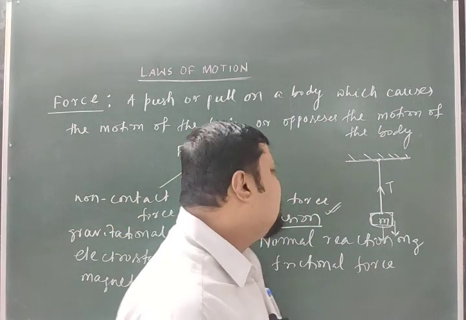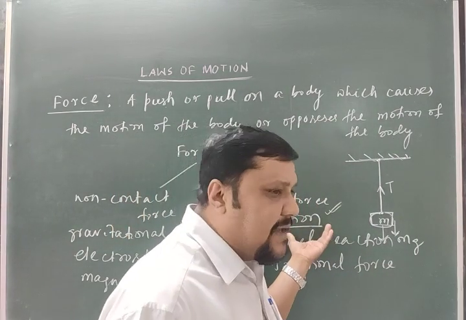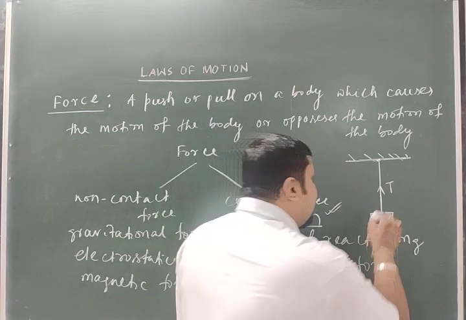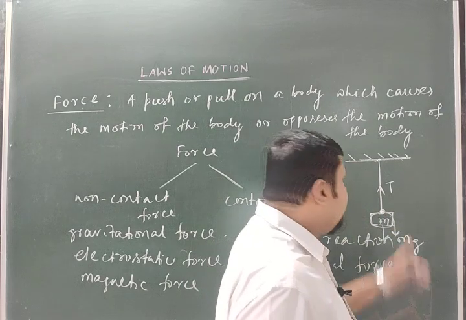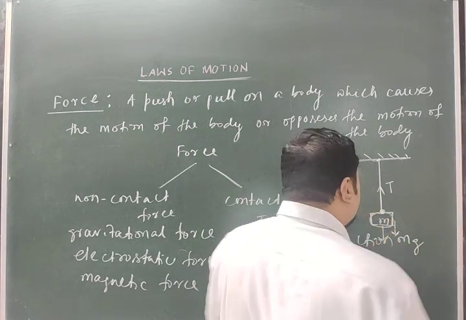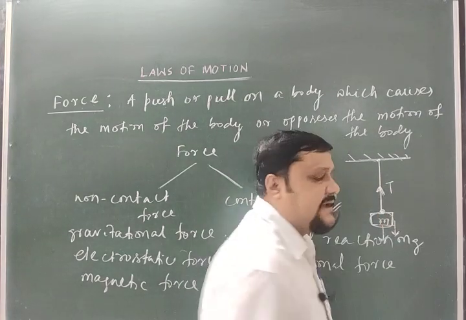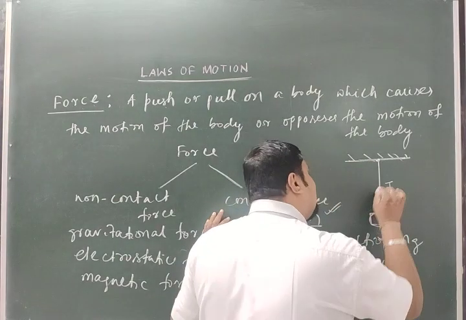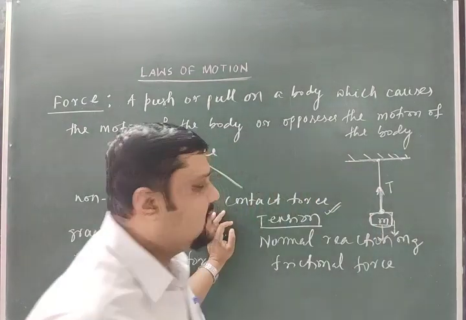So that is about tension. It is one type of force, and the tension always acts away from the object towards which the string is tied.